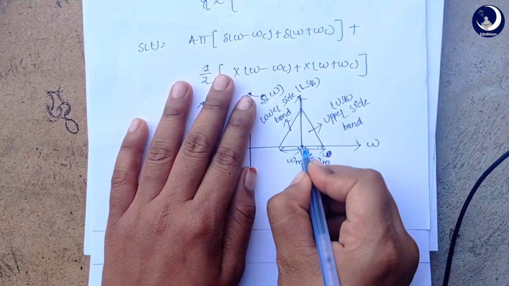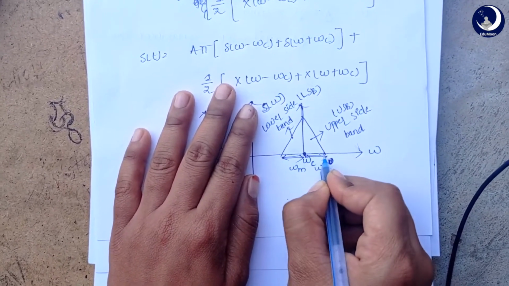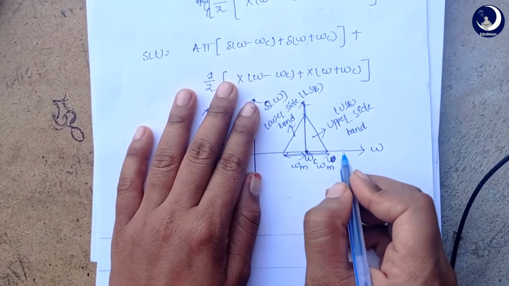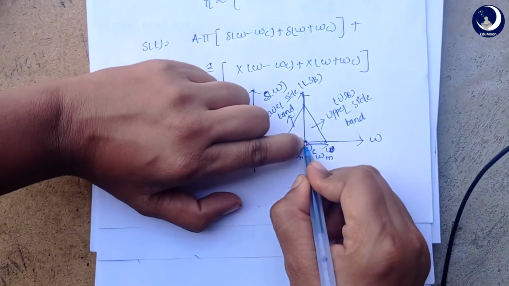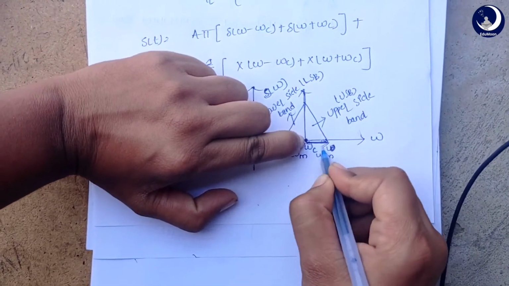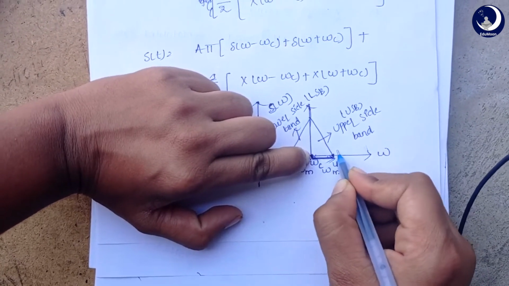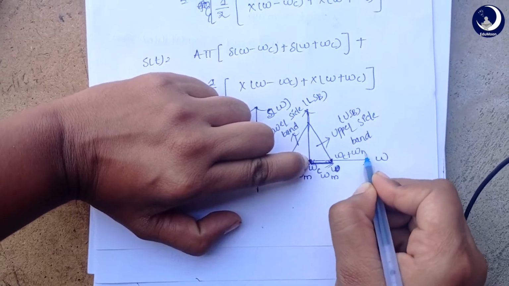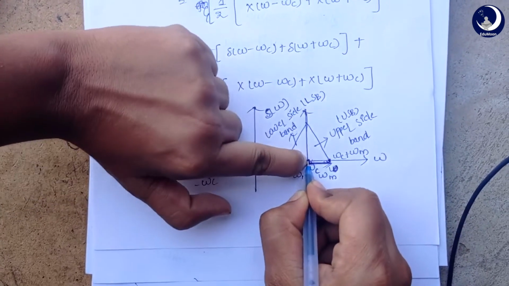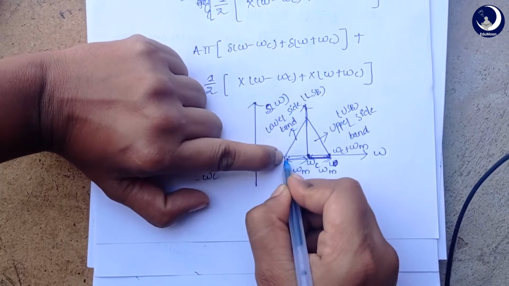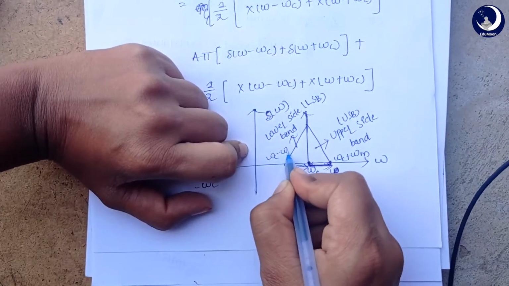See here, this is omega m and this is omega m, so total is 2 omega m. This is omega c and this distance is omega m, so this point will be omega c plus omega m, and this point will be omega c minus omega m.